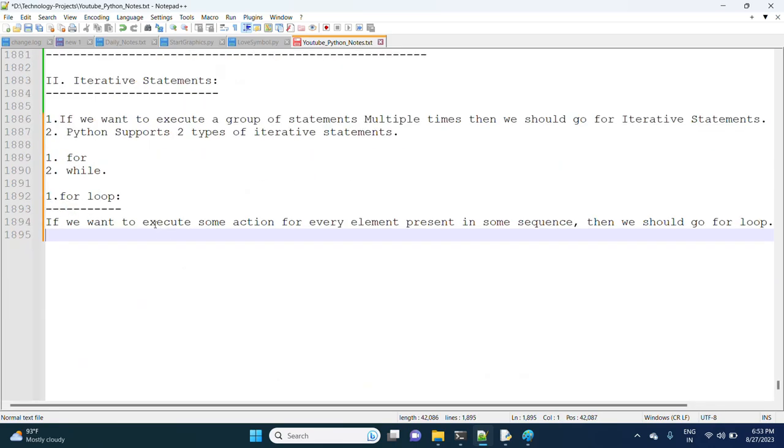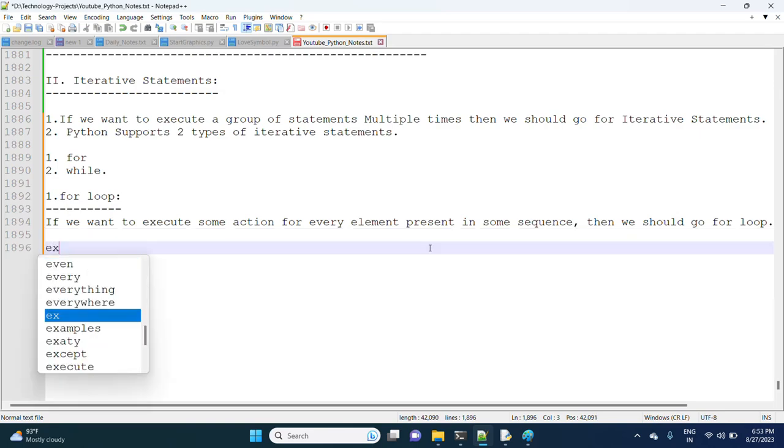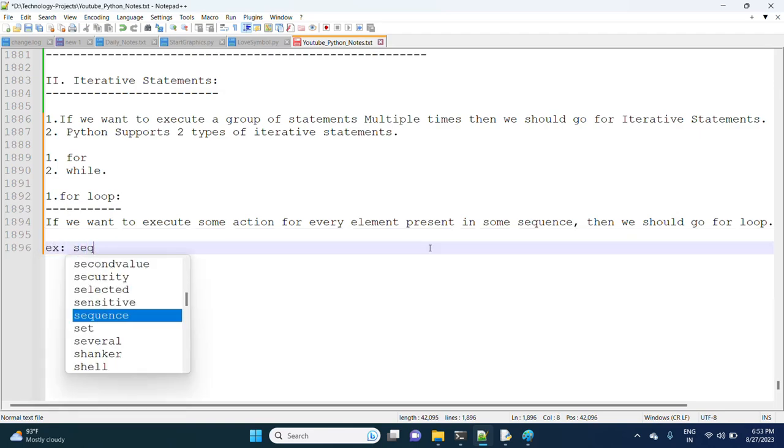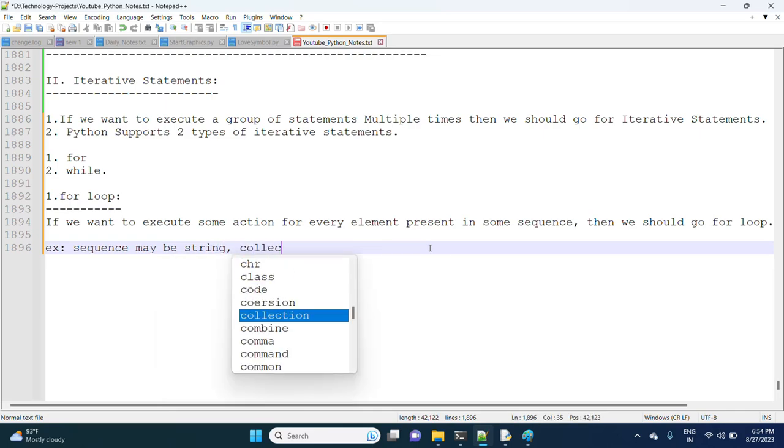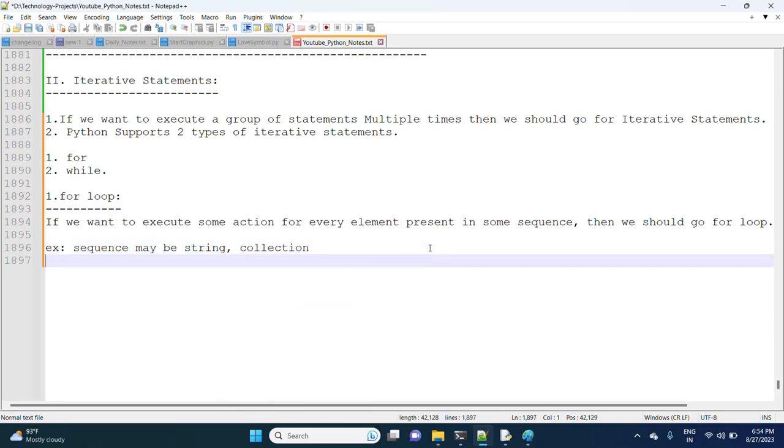If we want to execute some action for every element present in some sequence, and that sequence may be a string or a collection.